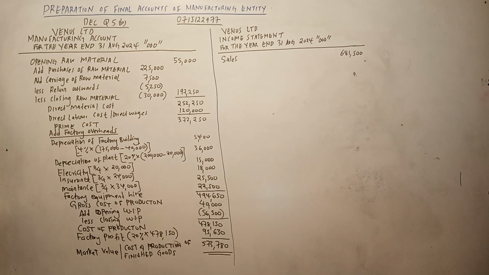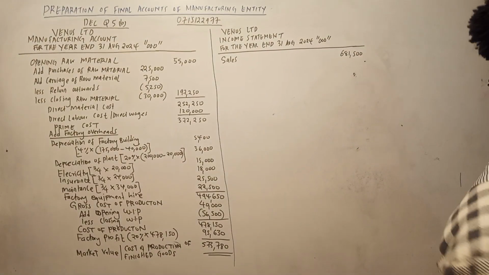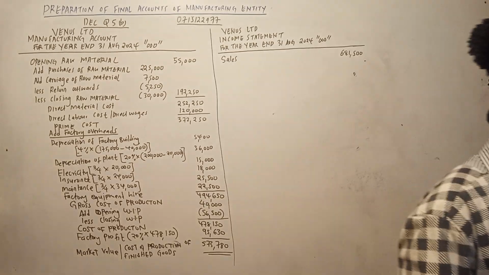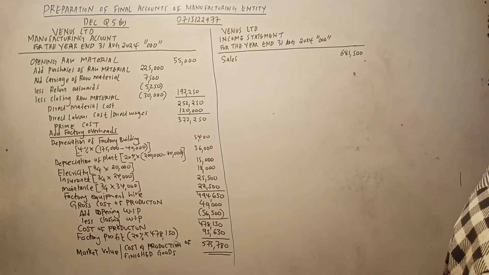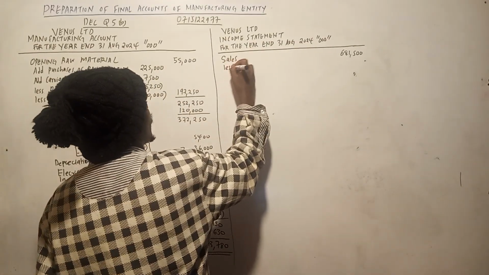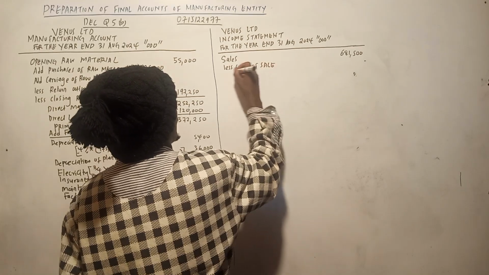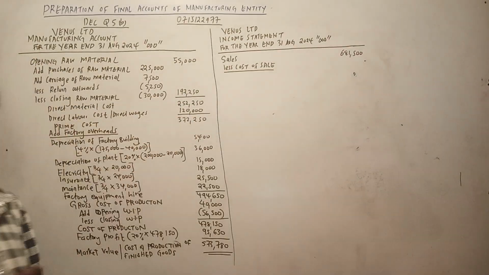Then we have return inwards or the sales return. No, we had only return outwards, which is in effect another account. So we did not have any sales return. So in that case, we deduct cost of sales. So we need to consider the cost of sales.